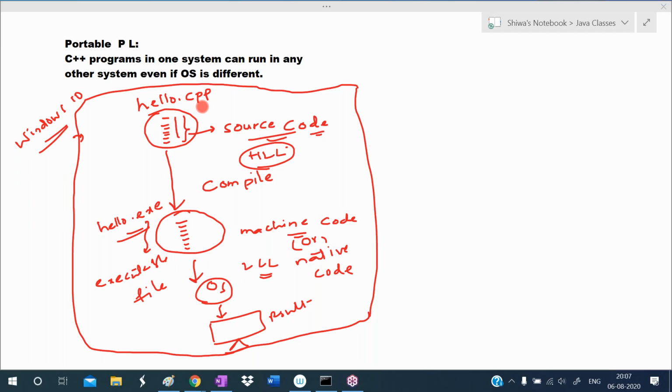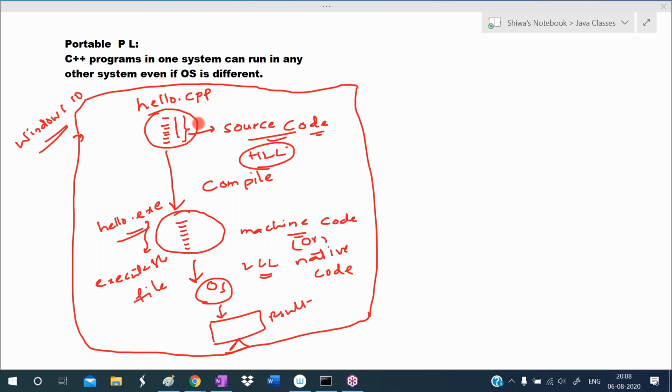.cpp is the extension for a CPP file. For song files .mp3 is the extension. For video files .mp4, .3gp are the extensions. For images .jpg, for animations .gif, like that. For CPP the extension is .cpp. To identify which type of file it is, the operating system uses this extension. I'm saving this source code in one particular file, with the file name hello and .cpp as the extension.